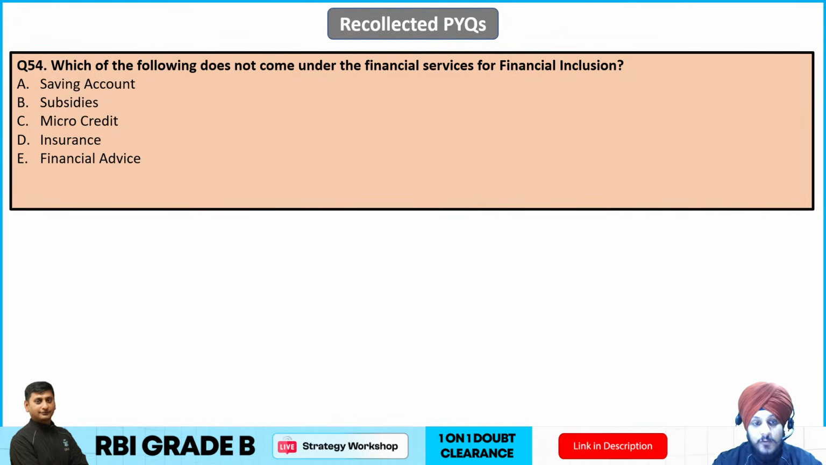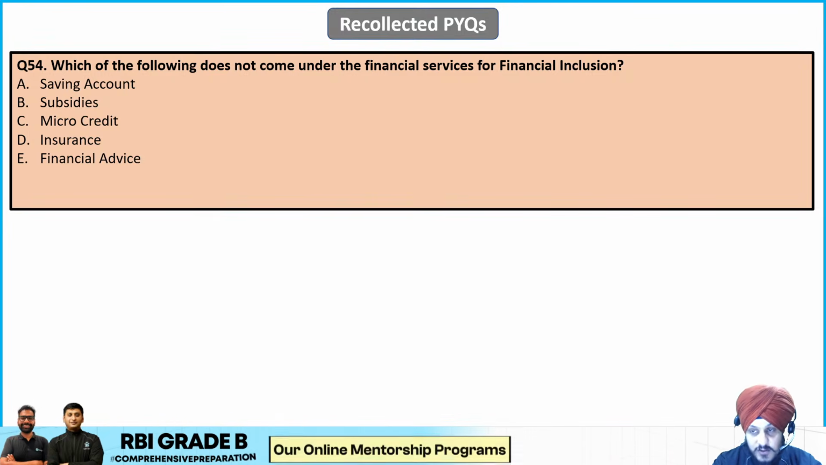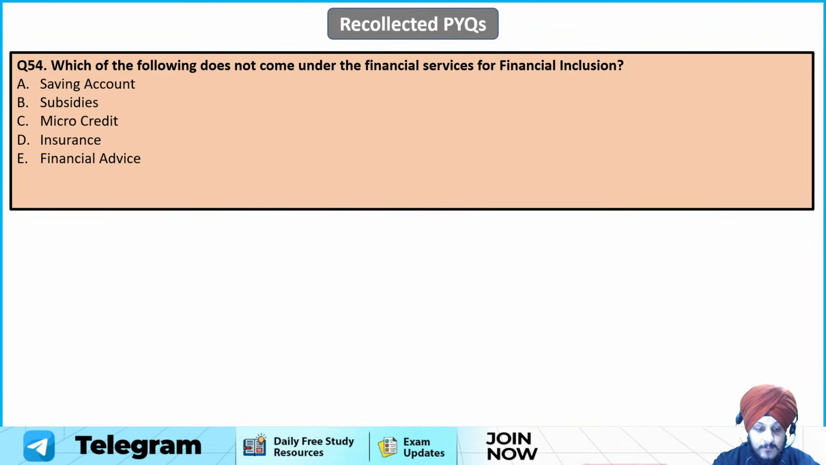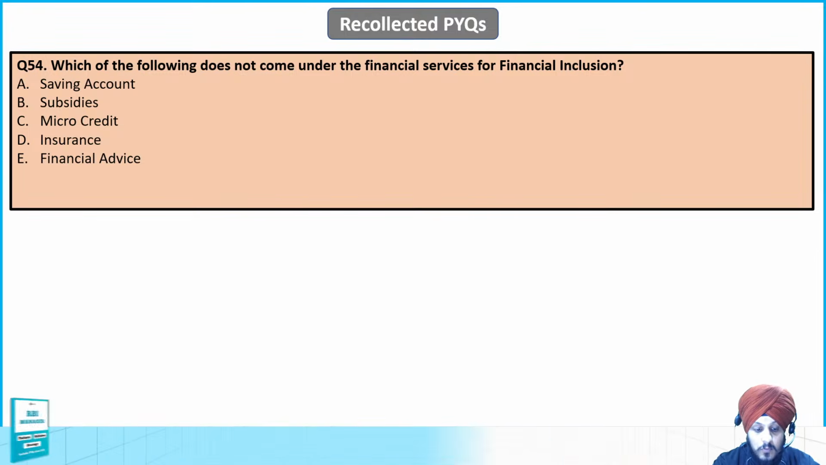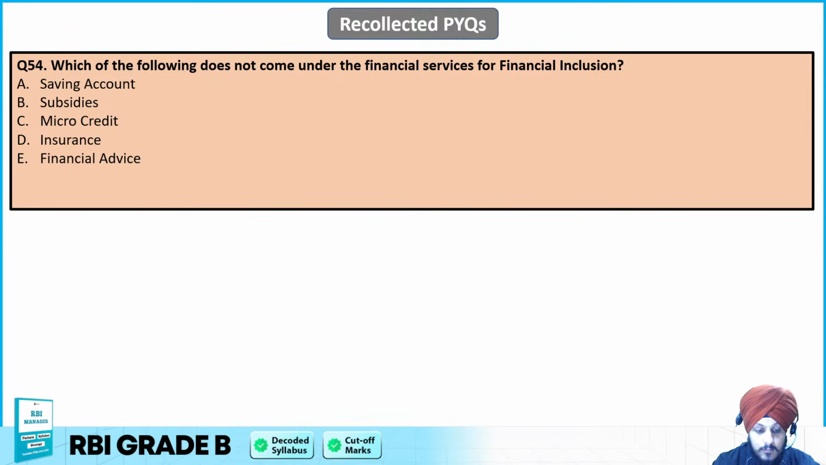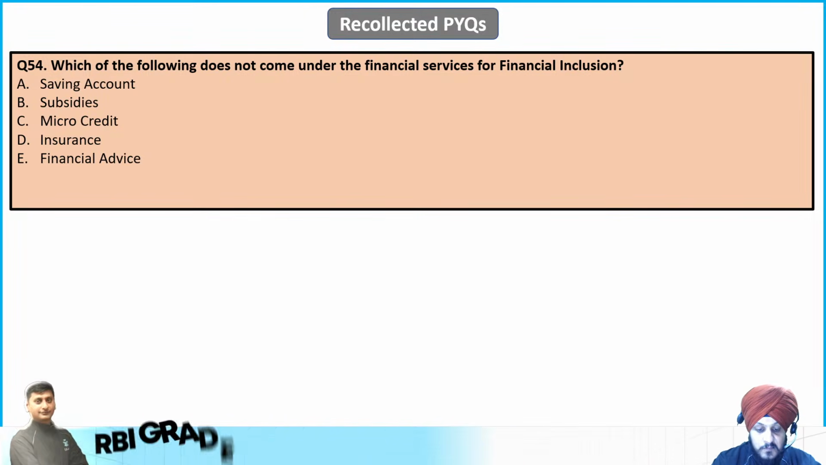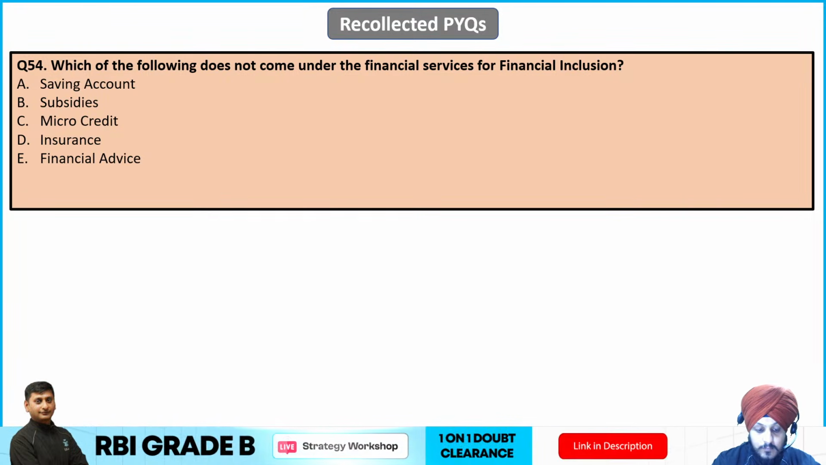Next one. Which of the following does not come under financial services or financial inclusion? Option A, saving account. Option B, subsidies, microcredit, insurance, or financial advice. Yes, please mark your answers. I can see the chat box.